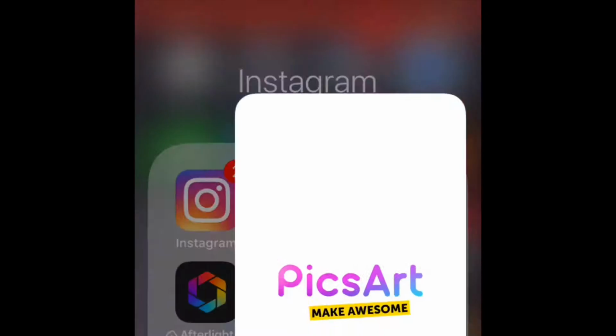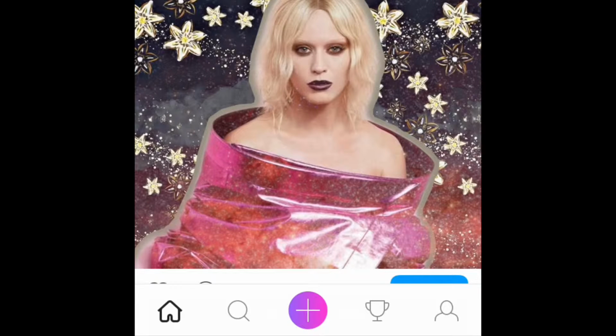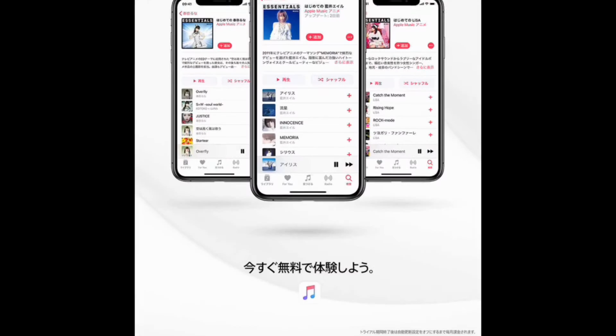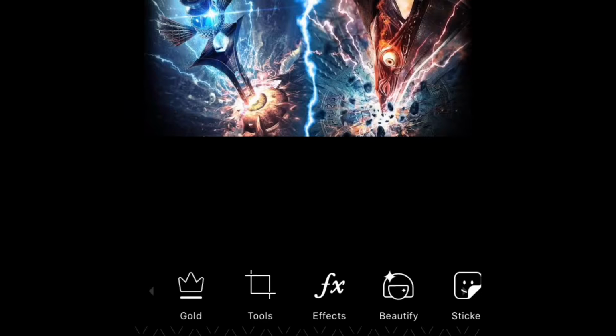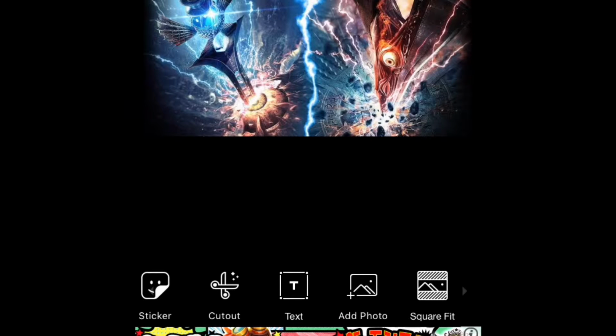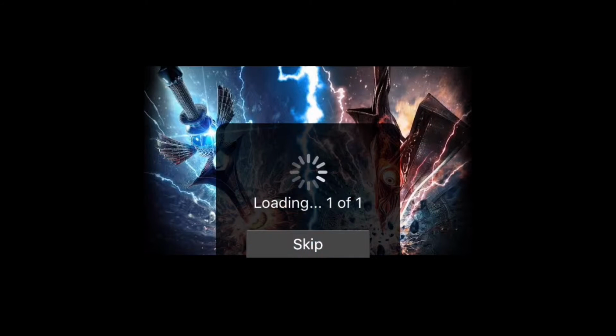All right, so now that we have most of our elements saved that we're going to need to make our thumbnail, we're going to reopen PicsArt again. And we're just going to navigate to our camera roll. And we have three images that we're going to be using. We're going to be using the background image first, the one that we cropped and saved for the YouTube size. And you can play around with the settings on this if you like. If not, then you can go directly to importing your other image, which will be the background.